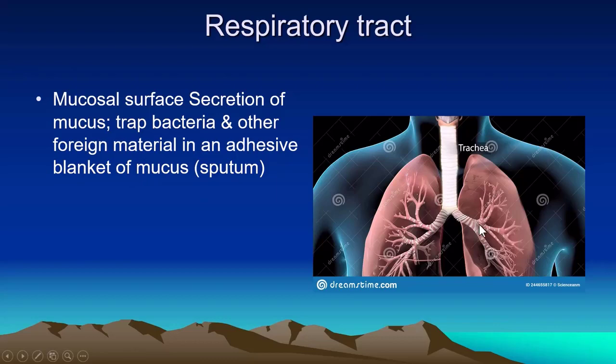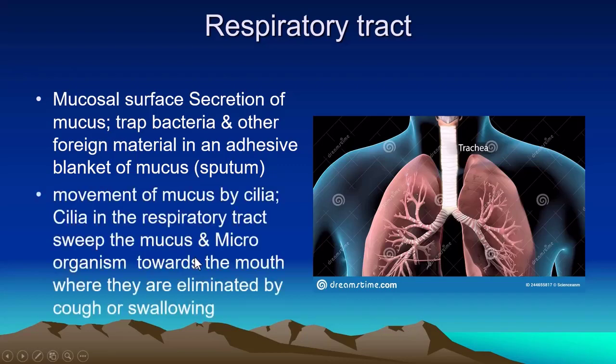These airway linings are covered with cilia, and these cilia move in one direction, in an upward direction, and they push this mucus or sputum from the bronchi to the trachea and then to the upper respiratory area, where it is either removed from the body by coughing, when a patient coughs out organisms contained in the sputum, or it is swallowed. Then these organisms contained in the sputum are killed by the acidity of the stomach.